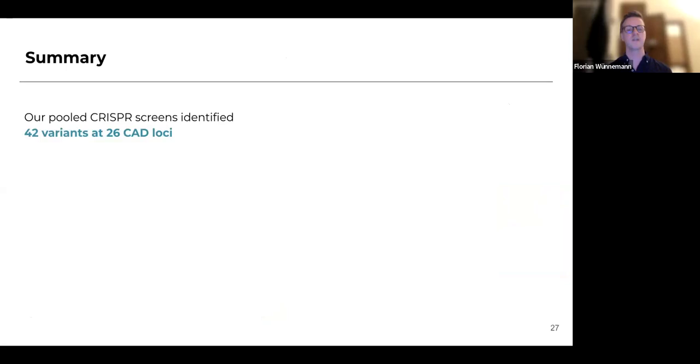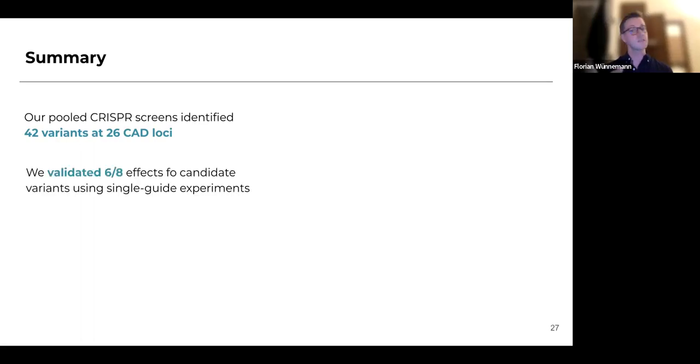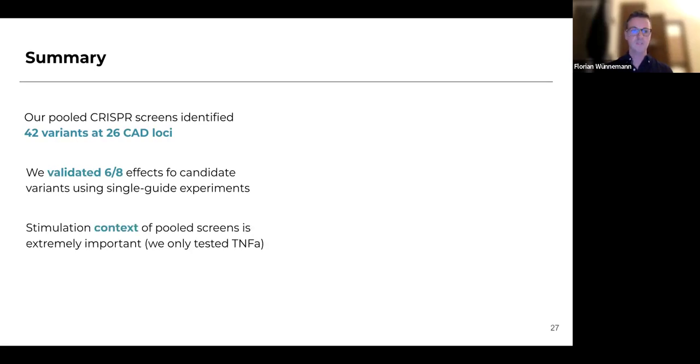Now, to summarize the findings from our screen, we performed a pooled CRISPR screen in TLO-HEX cells that identified 42 variants at 26 CAD loci. We validated 6 out of those 8 effects for candidate variants using single guide experiments. One thing that we learned while doing these pooled screens is that the stimulation context of pooled screens is extremely important. So in our screen, we only looked at TNF-alpha, but you could think of many other things that might be important to actually find effects within these cells.